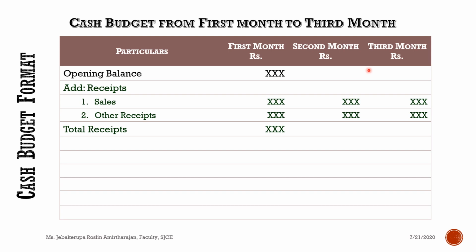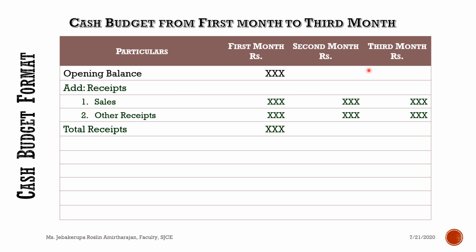This is the amount you receive from sales. So what is the difference between sales value and sales receipt? Suppose I am expecting that in April I will sell for rupees 80,000. So that is the sales value. In April, my sales will come around rupees 80,000. But we are not going to enter the sales value here, we are going to enter the sales receipt. What is the difference?